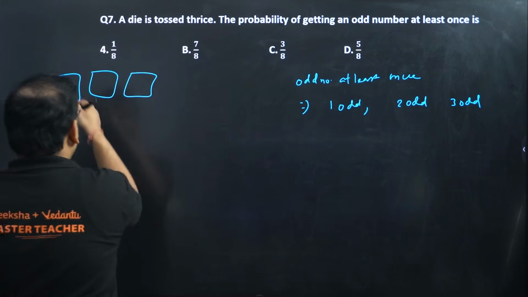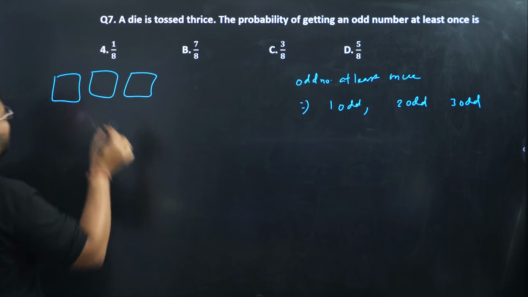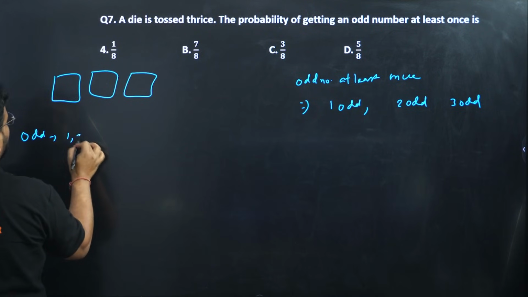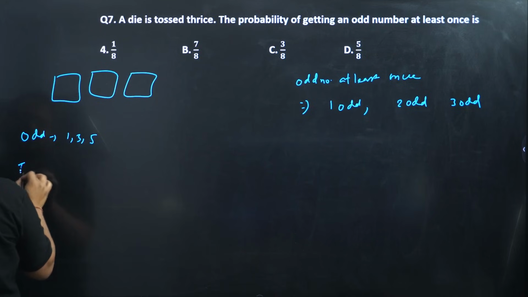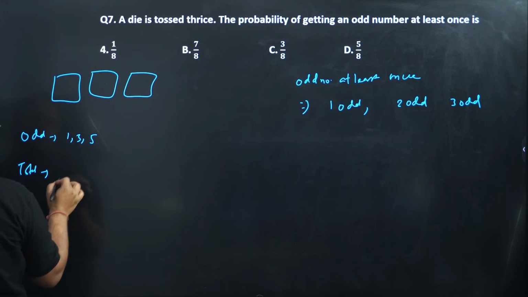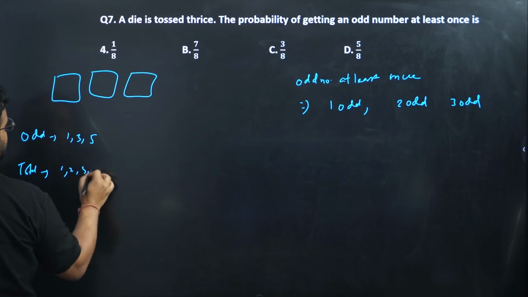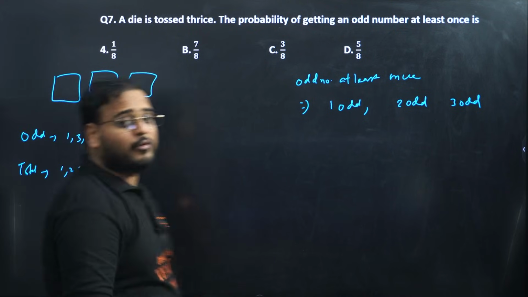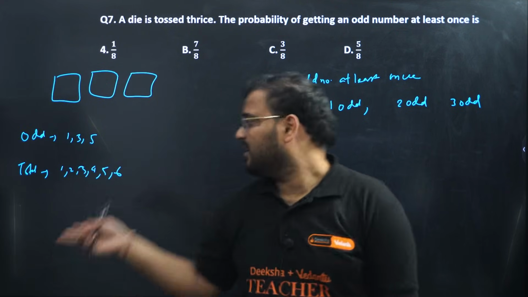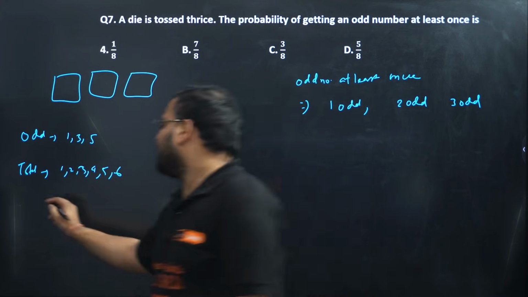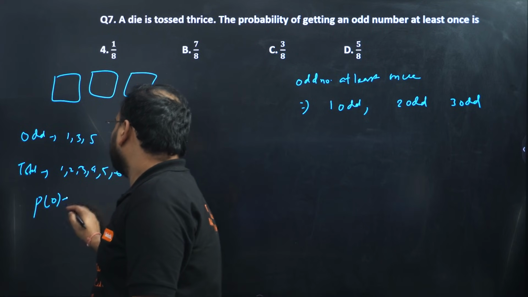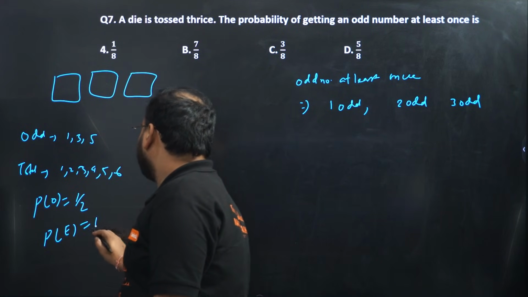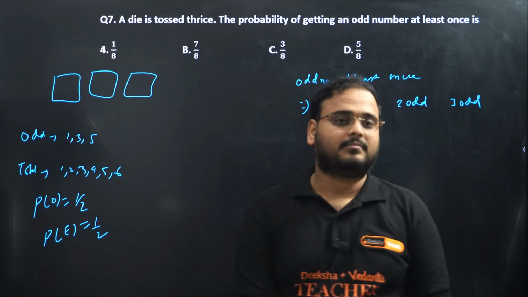In one of the setup, what is the chance of getting odd? How many are there? Odds are 1, 3 and 5. And total is what? 1, 2, 3, 4, 5, 6. Means probability of getting the odd is 1 by 2. Probability of getting the even is also 1 by 2. This is clear, right?